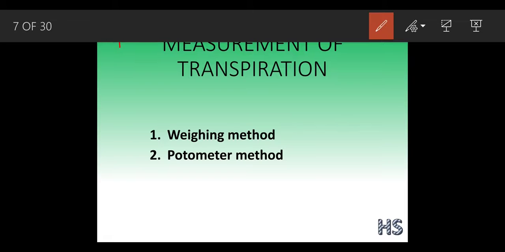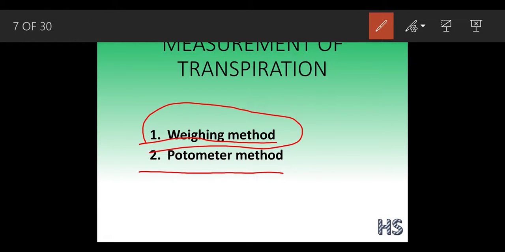By checking the rate of transpiration. The first is the weighing method, and the second is the potometer method. First I am going to introduce the weighing method. The weighing method means the method in which you can exactly check the weight of a plant. So let's start with this part.